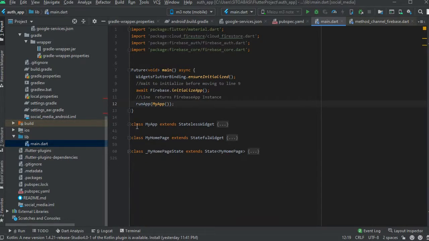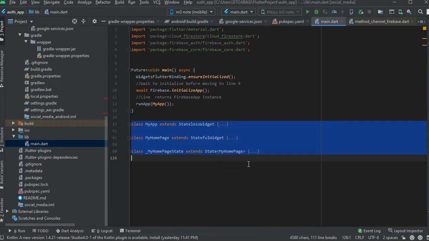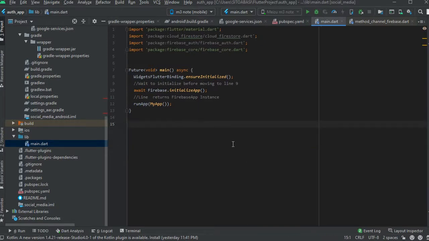So right here we have to close all these tabs. This code you see here comes by default when you open the Android Studio IDE. We're going to get this off and we're going to write our own code. So do you see this runApp? We're going to create a class. I will show you. This is the home page. So when you start, we're going to call this class the Home class.